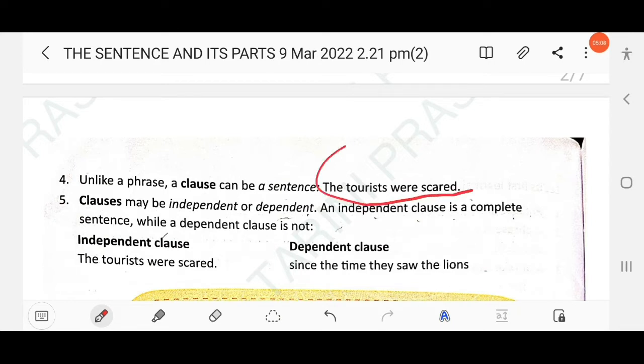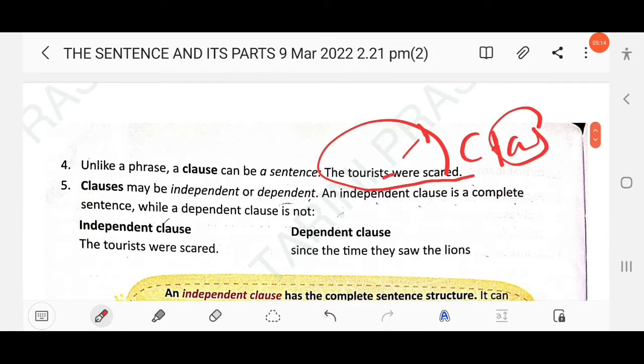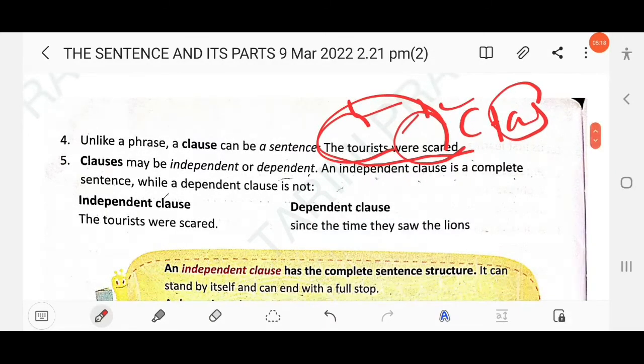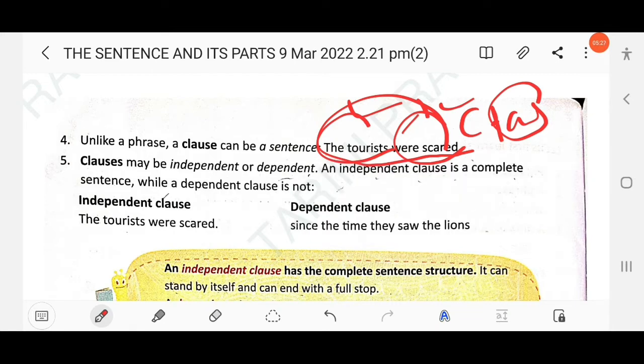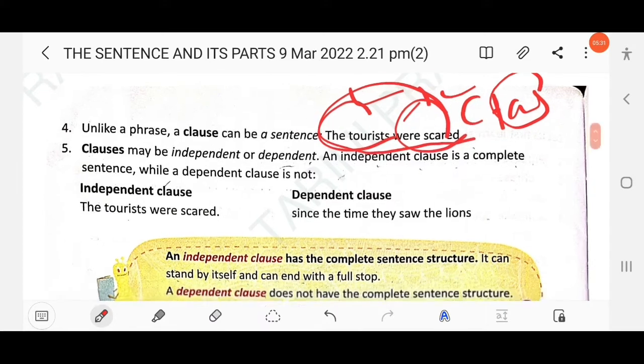The tourists were scared is a clause, and as well as that, it is a sentence, as there is a subject, the tourists, and a verb, were scared. Clauses may be independent or dependent. An independent clause is known as a principal clause or main clause, and a dependent clause is known as a subordinate clause. Clear?